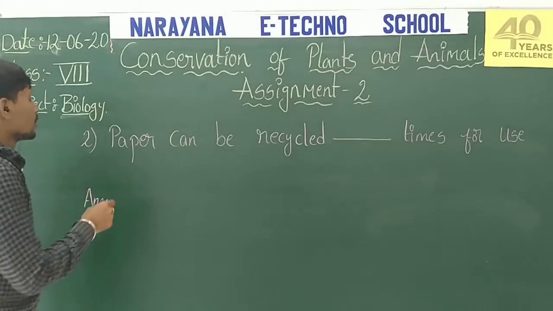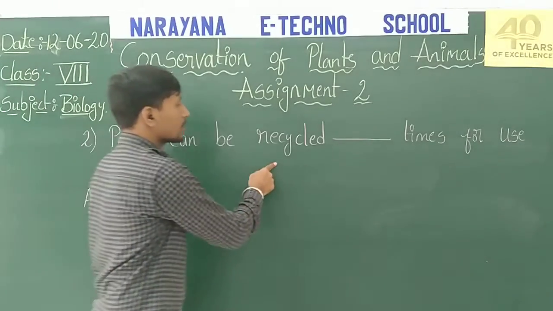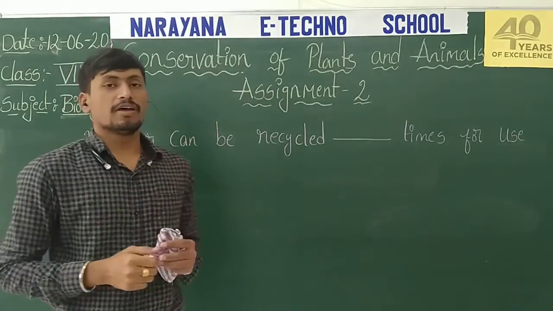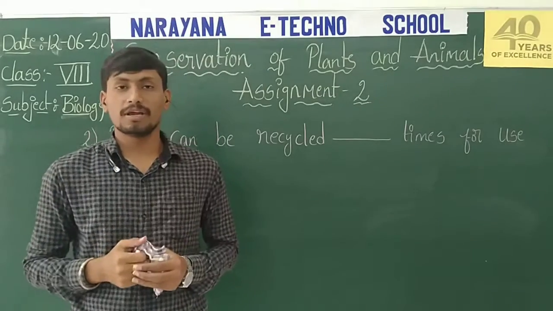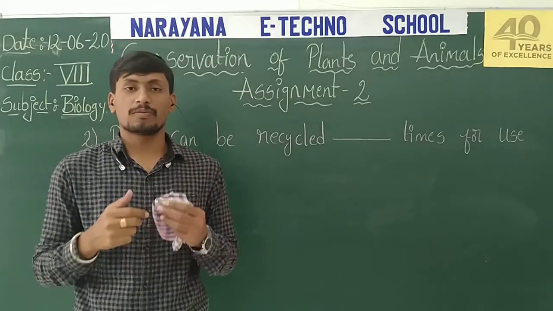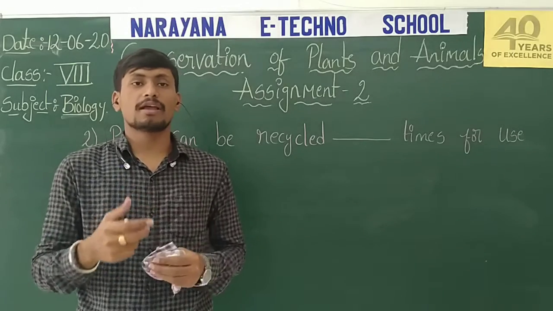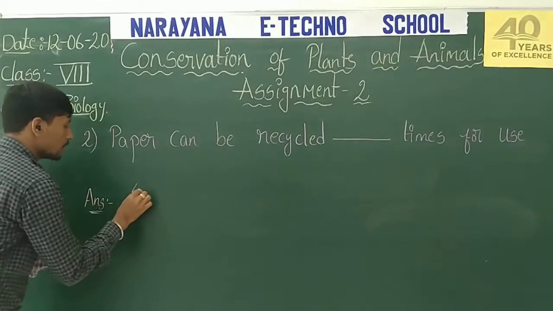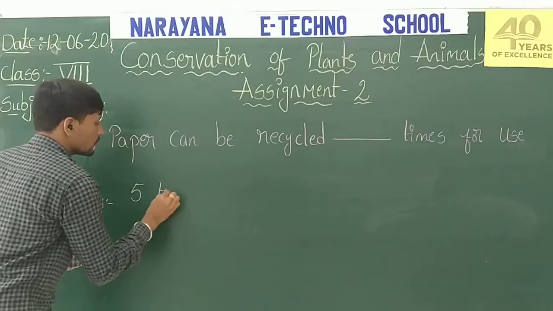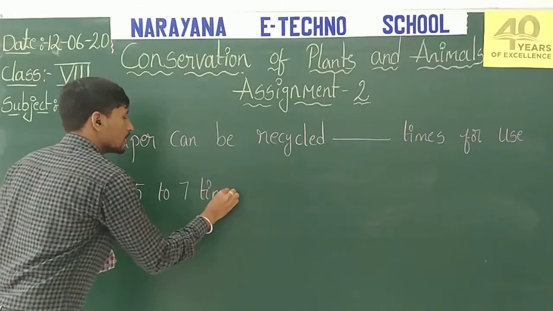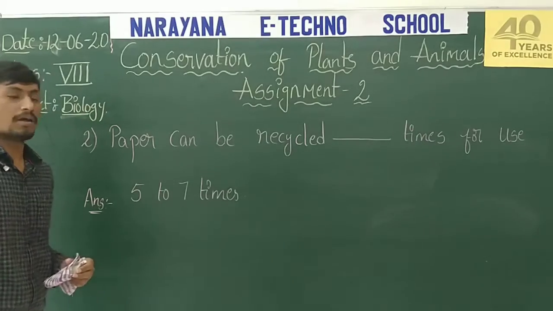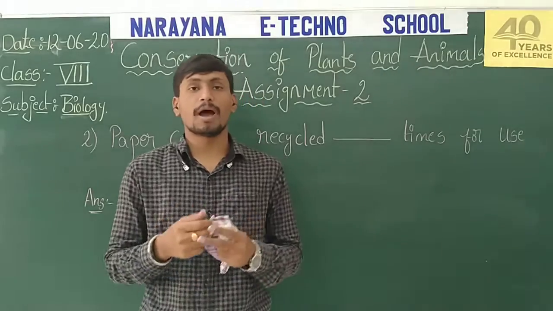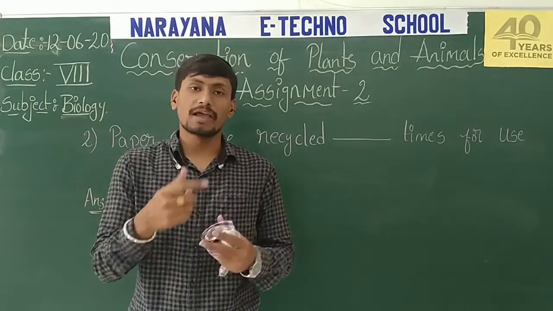Second question. Paper can be recycled dash times for use. We all know that paper is a very valuable thing which we get from trees. So as many times as we can recycle, we have to recycle the paper. Generally the paper can be recycled 5 to 7 times. In recycling of paper, we use old newspapers to make cardboards and also paper craft.